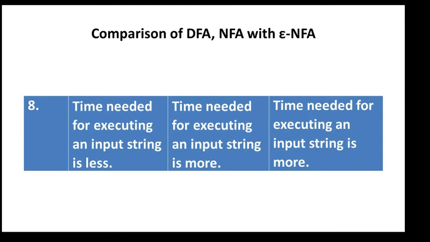Eighth comparison is time needed for executing an input string. The time required in the DFA to execute an input string is less. Time needed is very less. Whereas in the NFA, time needed for executing a particular input string is more. Same in the epsilon NFA.